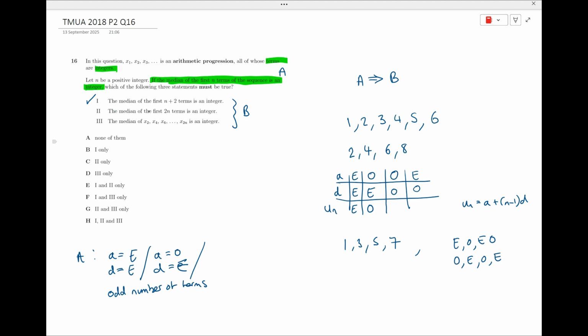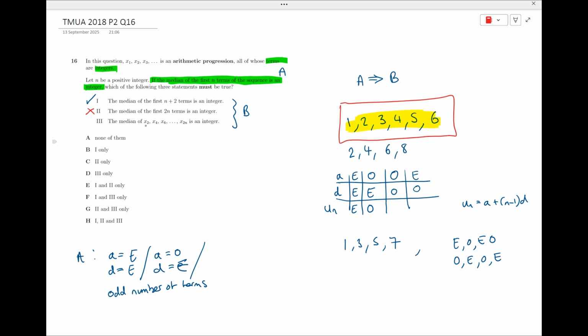Now, the median of the first 2n terms is an integer. So we're looking for potentially a counterexample here. Could we get a case where for n terms we've got an integer median, but for 2n terms we don't? Well, actually, this first one over here is an example of that, because if we considered n equals 3, we've just got these three terms and the median is an integer. But as soon as we go to n equals 6, this 3 plus 4 over 2 is not an integer. So this one is not going to be true.